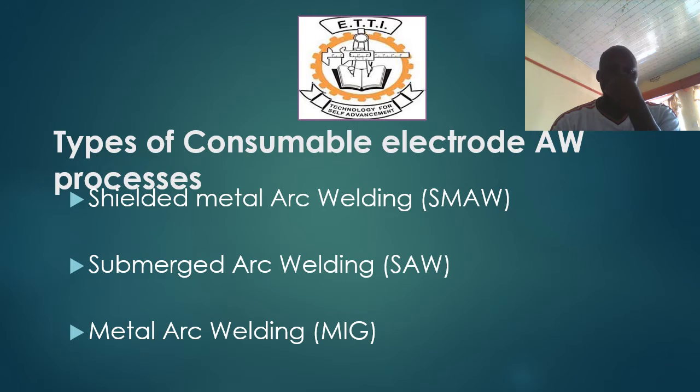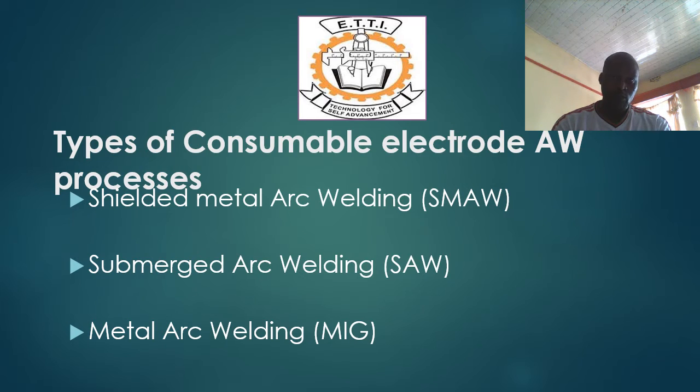And then again, let's look at the types of consumable electrode arc welding processes. Type 1, we call shielded metal arc welding. Another type is submerged arc welding, and then another one is gas metal arc welding.